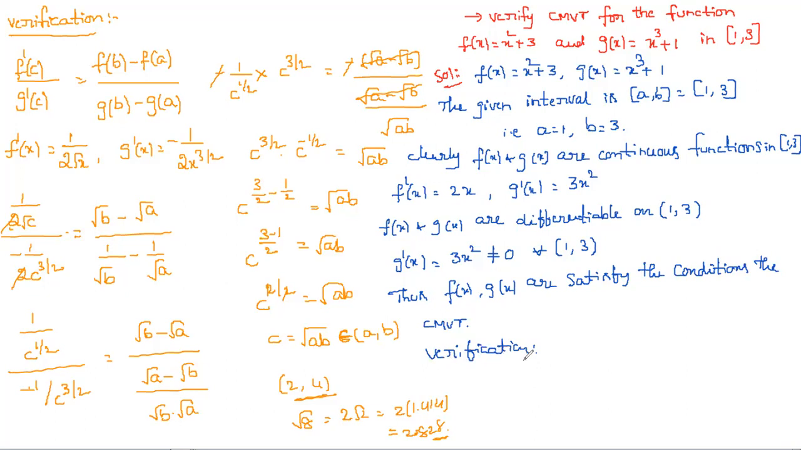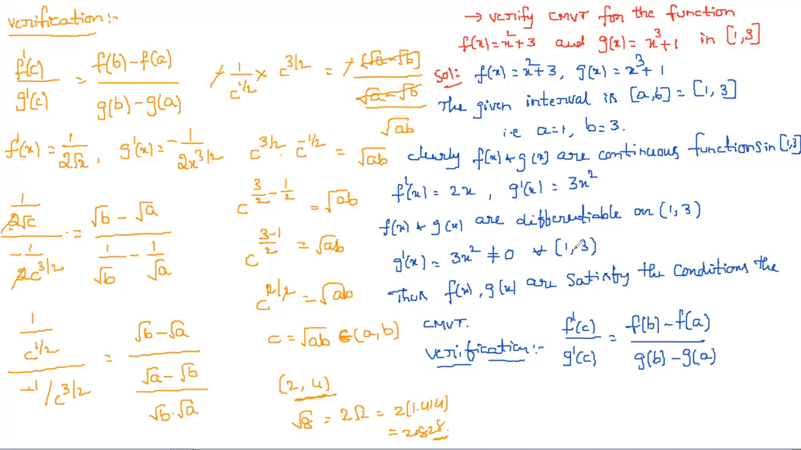So we have to choose the condition. What is the condition we are going to choose now? f dash of c by g dash of c is equal to f of b minus f of a by g of b minus g of a.